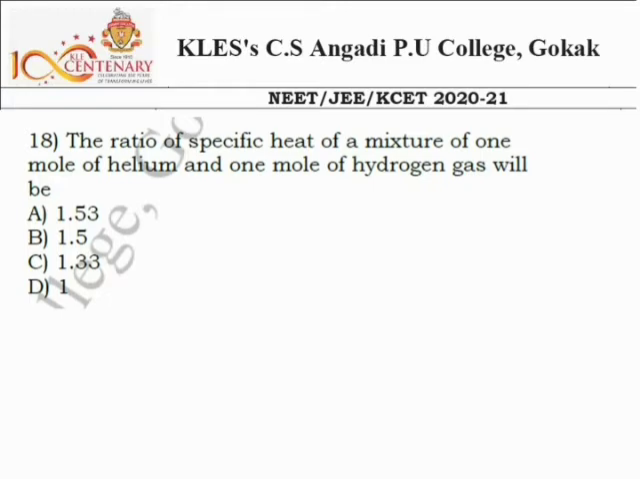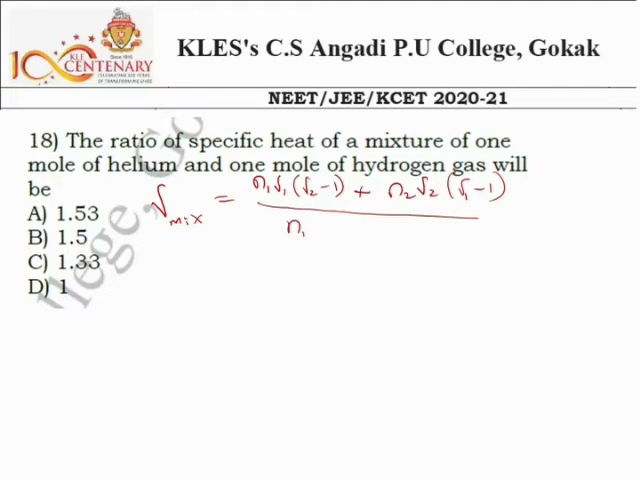Okay, so we should know the standard equation, that is the specific ratio of specific heat capacities of a mixture is equal to N1, first the number of moles of first gas and gamma of the first gas, N1 gamma 1 (gamma 2 minus 1) plus N2 gamma 2 (gamma 1 minus 1), whole divided by N1 (gamma 2 minus 1) plus N2 (gamma 1 minus 1).